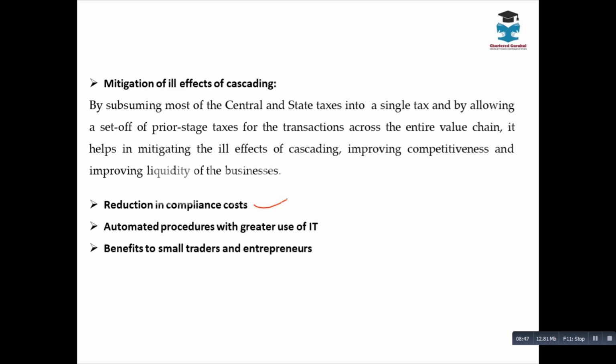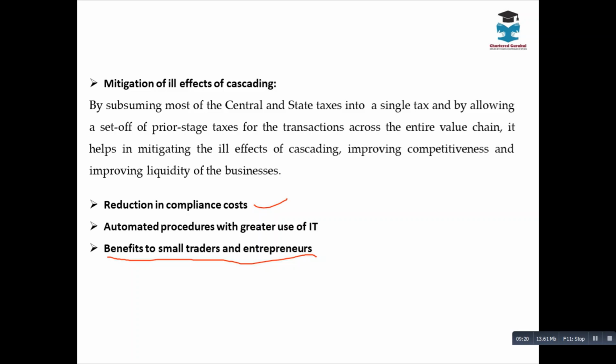Similarly, it has benefited small traders and enterprises. How has the introduction of GST benefited small traders and enterprises? Simple. Now there's only one registration. Be you a service provider, a manufacturer, or simply a trader, whoever you are, only one registration, GST registration. Earlier there was a different threshold for compliance by the state as well as for the central. Now all these are removed.